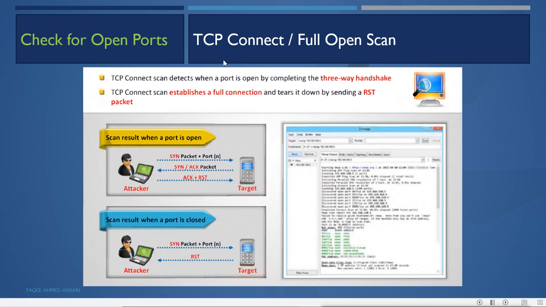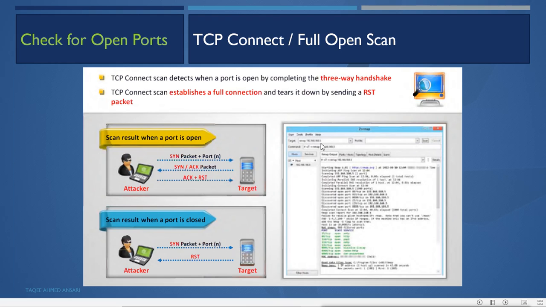Then we have the TCP connect and full open scan. This is the normal way we do the connection, the connection establishment. TCP connect scan detects when a port is open by completing the three-way handshake. That means when we complete the three-way handshake, it is a full open scan. TCP connect scan establishes the full connection and tears it down by sending a reset packet.